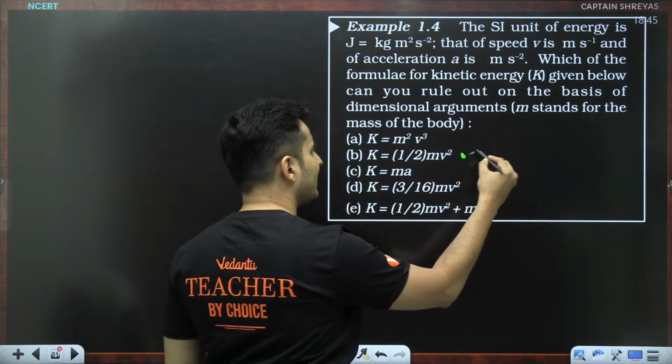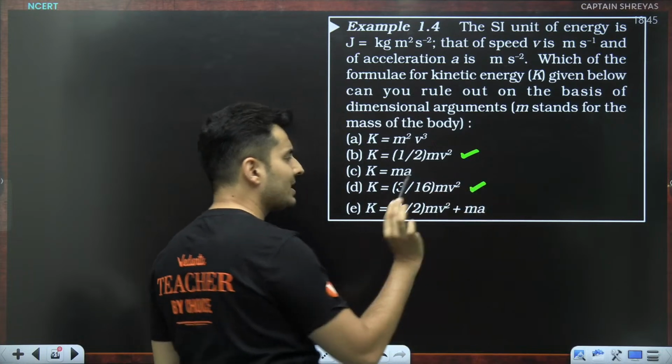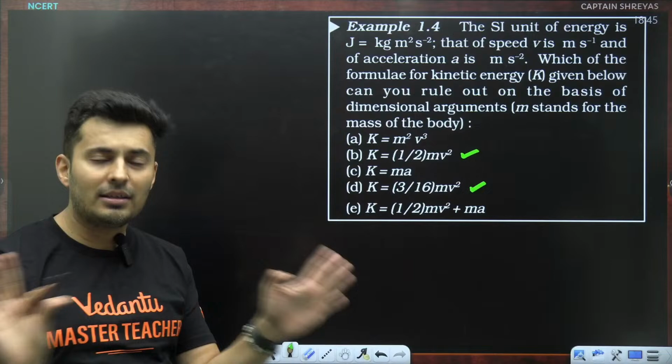First of all, half mv square is correct. Even 3 by 16 mv square is dimensionally correct. Mathematically correct or wrong, that is not our worry.